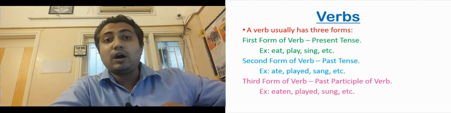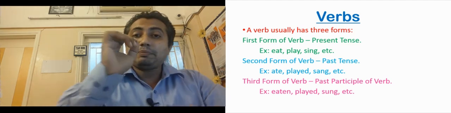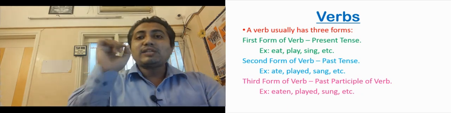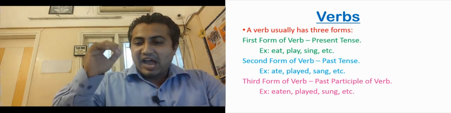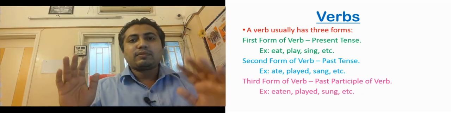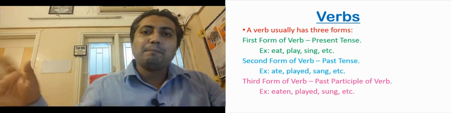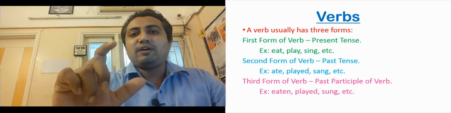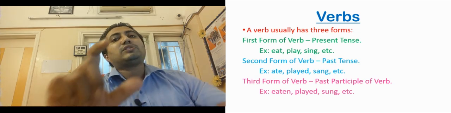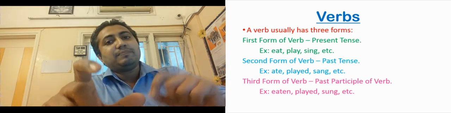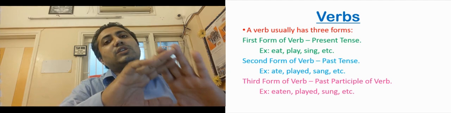Okay, now third form, past participle. Let me explain to you what is past participle. Past participle shows the action is over, the action is done, completed. Such a verb is called past participle. Past participle tells that the action is done, the action is over.